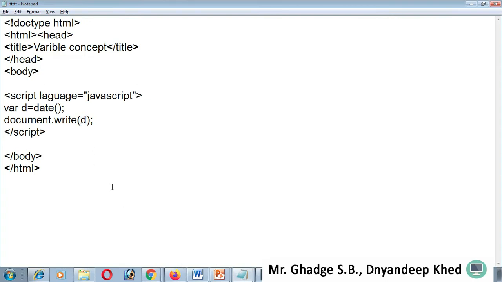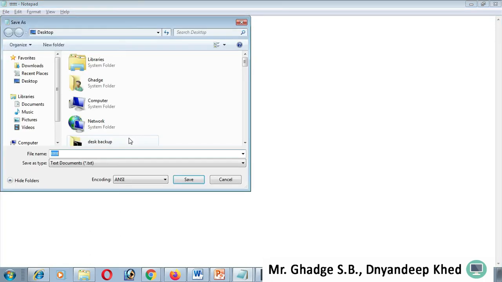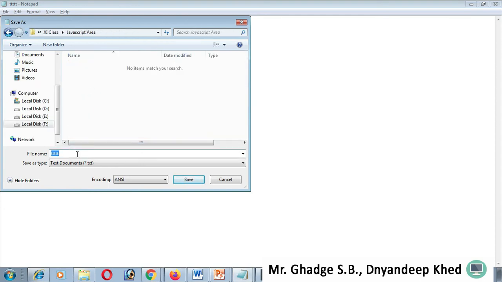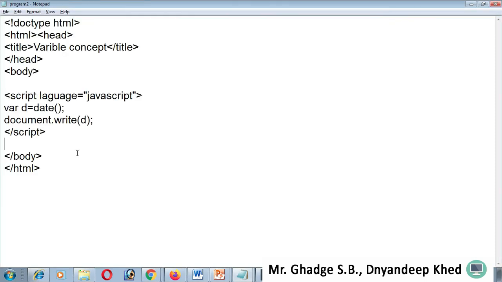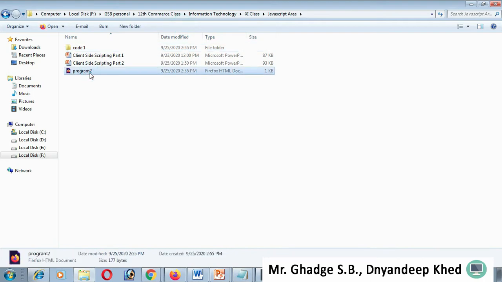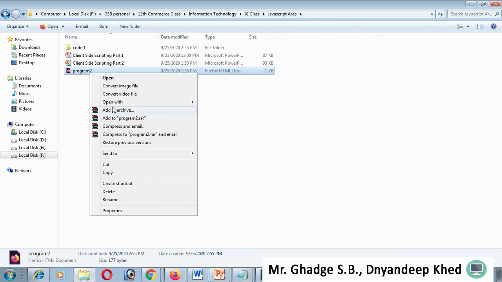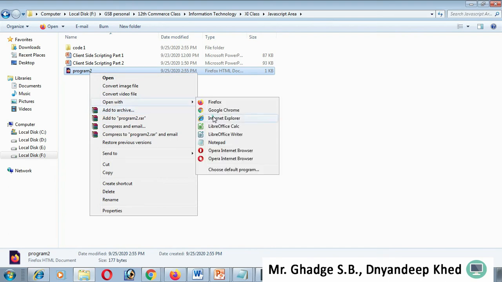So now I want to execute such code. Okay, let me save the file into the destination folder. File name is program2, program2.html. Fine, now program2.html is the file name. Okay, this is program number 2. Fine, let me execute and open with Internet Explorer.